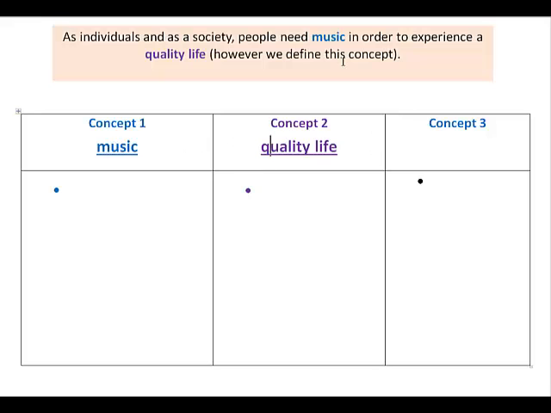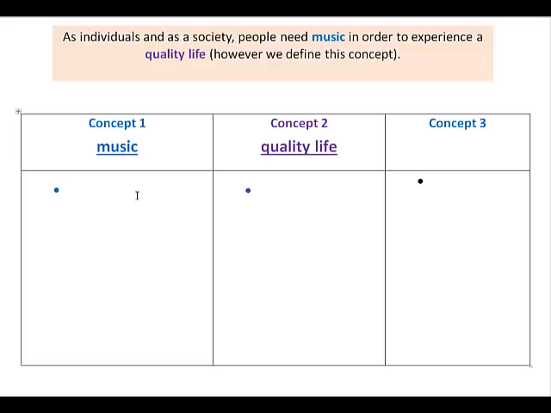Now I might have a research question that has 3 main concepts or 4 or more, but for this question, I'd be pretty happy if I found research about music and it told me about the quality of life, whether it improves or it doesn't improve quality of life if people are involved in music. So I'm going to stick with just 2 concepts for now. So what we want to do now is explore alternate terms, alternate words that we can use in our searching.